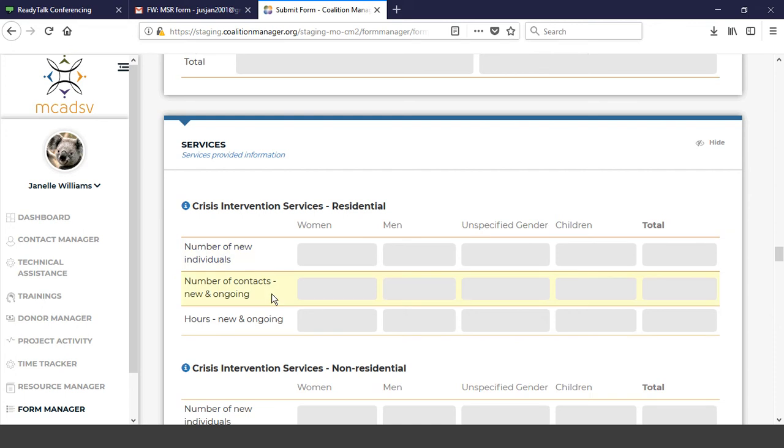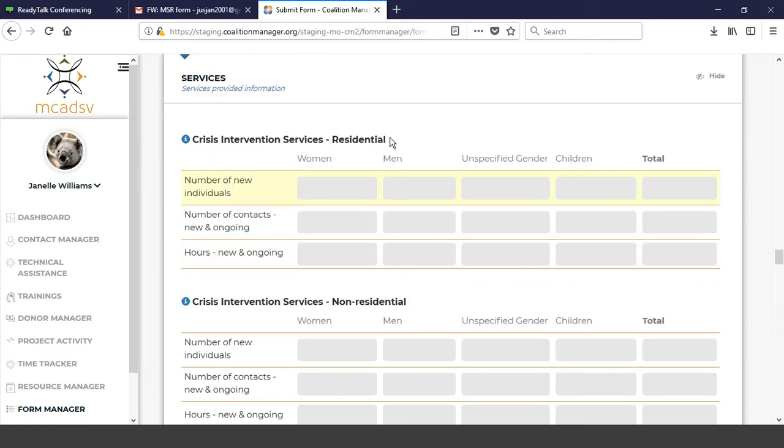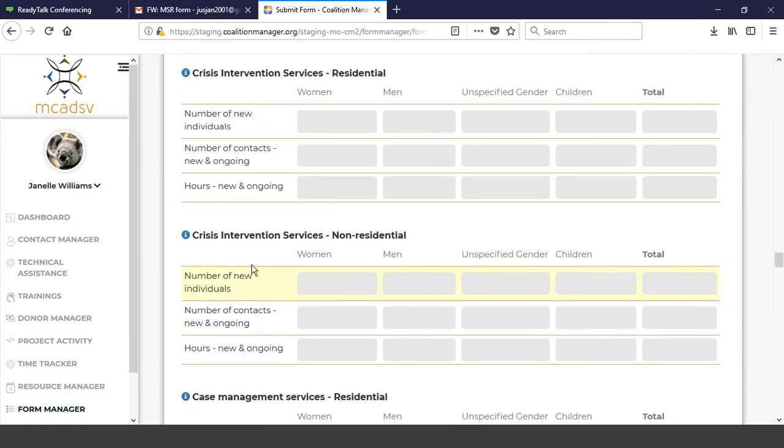We're still collecting number of contacts, new and ongoing, and the hours new and ongoing, but basically this is if somebody maybe you've been providing services to, but they haven't received crisis intervention, maybe you've been working with them for about 3 months and now are doing crisis intervention with them, you would actually count them then during that month as a new individual receiving that service. And that's residential and non-residential, so same thing, number of new individuals receiving non-residential crisis intervention.